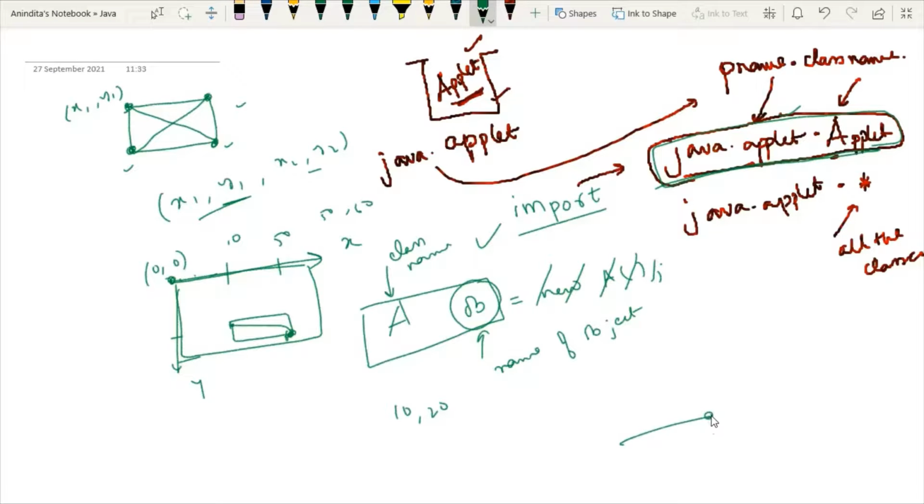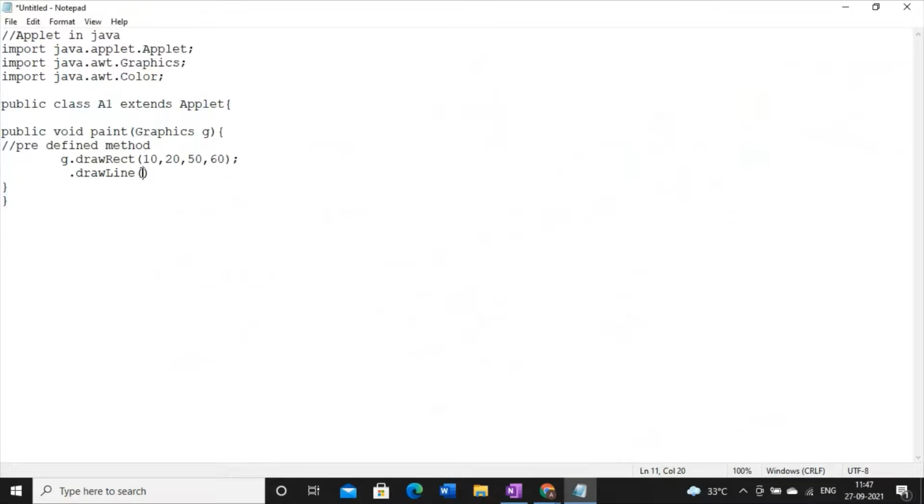For drawing any line, we need x1, y1 and x2, y2. So I will use these coordinates as x1, y1 and x2, y2. Any value you can put. These are arbitrary values and always we have to write g.drawLine.